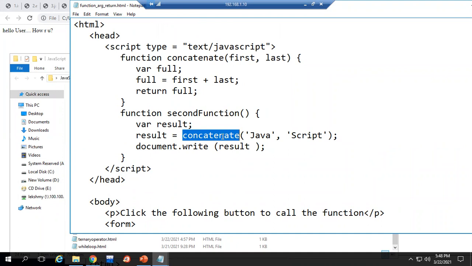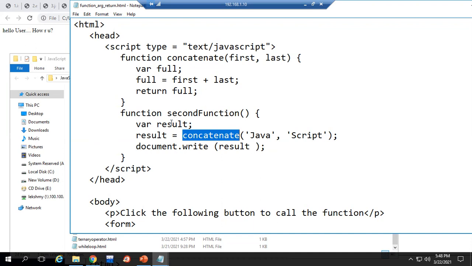We are calling that inside the second function, passing these values. There we are doing a plus operation, that means two string values are concatenated and stored in this variable full. And how do we return the value? The return keyword is used, returning back to where I called this concatenate function. It will come here, the value is stored in this result variable, and we print that value here.